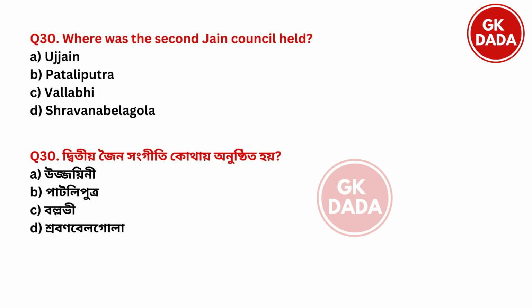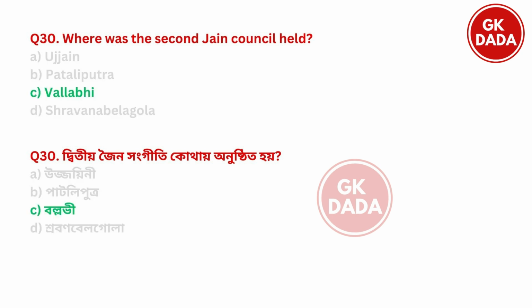Next, where was the second Jain council held? Option A, Ujjain. Option B, Patliputra. Option C, Vallabhi. Option D, Shravanabelagola. So the second Jain council was held at option C, Vallabhi.